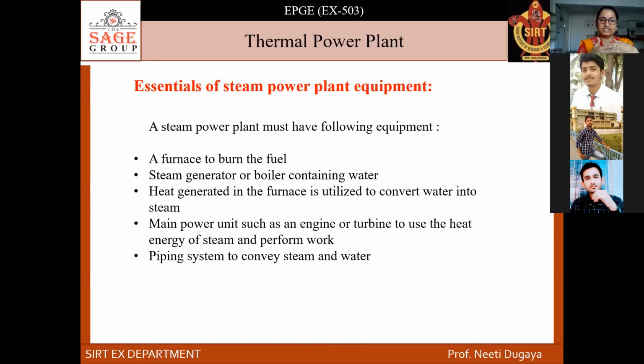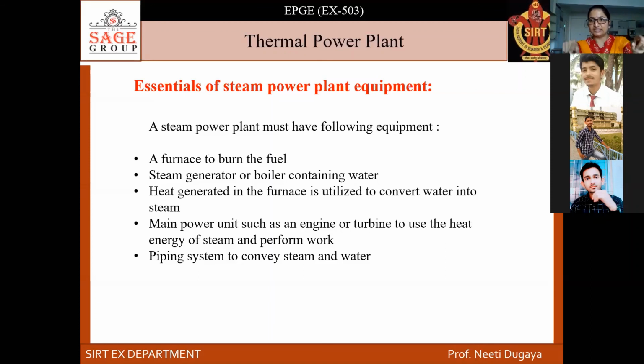Third, the heat generated in the furnace is used to convert the water into steam. Fourth is the power unit, such as the engine or turbine, which converts the heat energy into work. And last is the piping system to convey steam and water.